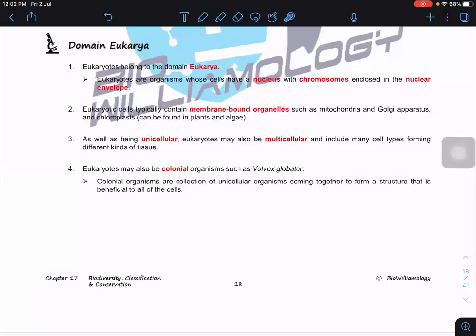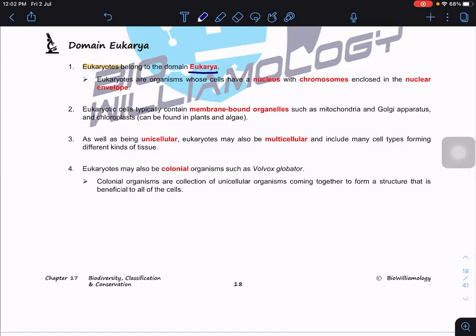Okay, so the domain Eukarya means that they have all eukaryotic cells. Now, be careful, guys. If the question asks for the name, then it's Eukarya. The type of cell is eukaryotic cells. Are you clear? Okay, so be careful.